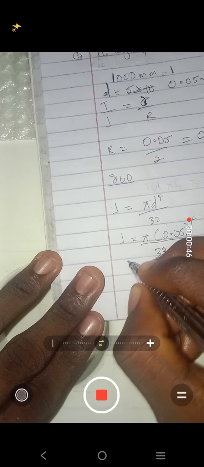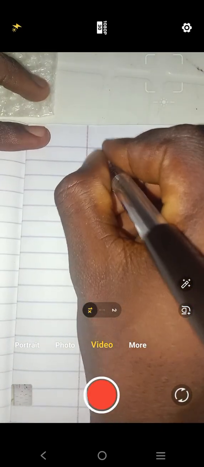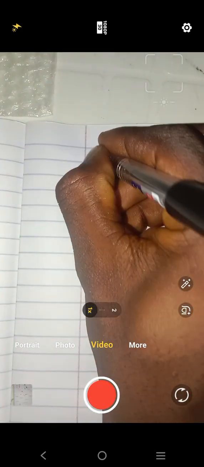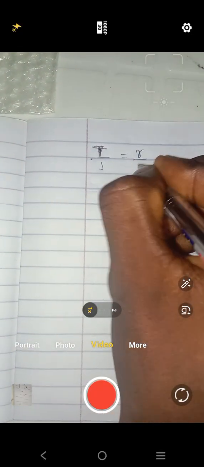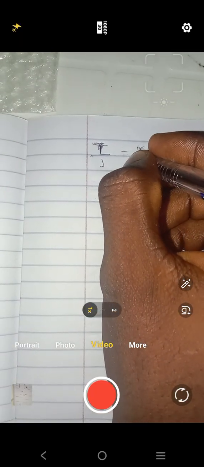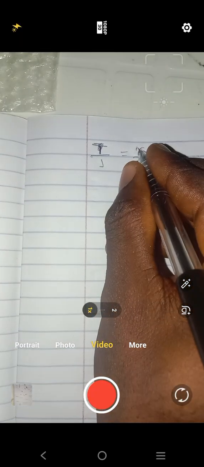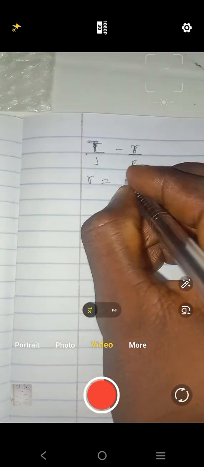Now we have to find the solution. If we did it correctly, we'll have this. What we need to do is substitute J into this formula. T over J is equal to the stress over R. We are looking for the maximum shear stress, that's what they asked us for. So making this the subject of the formula, the maximum shear stress is R times T over J.